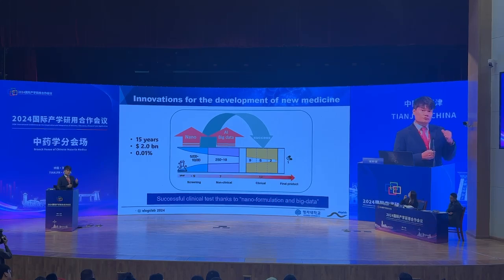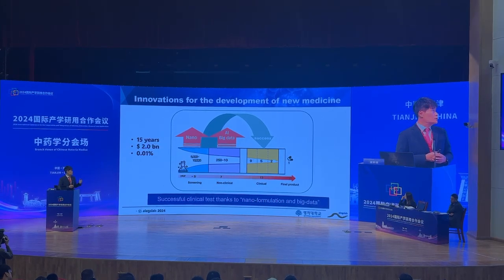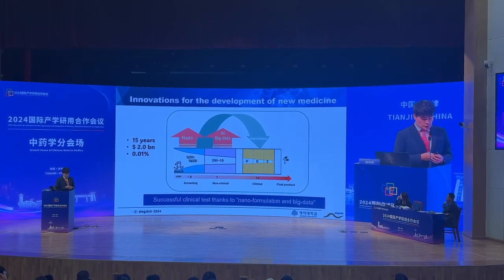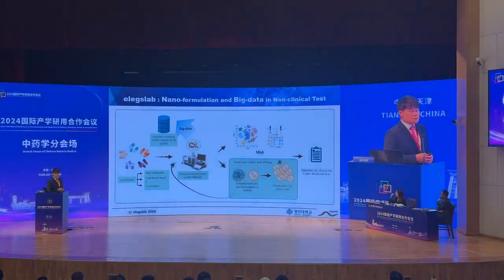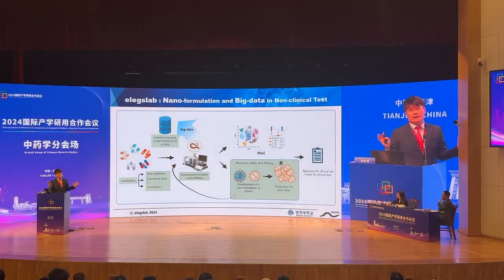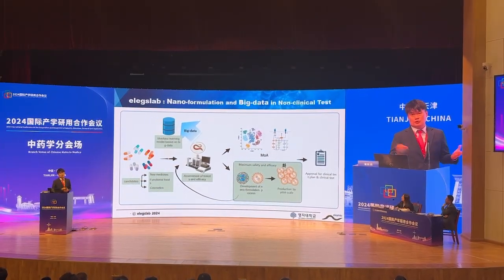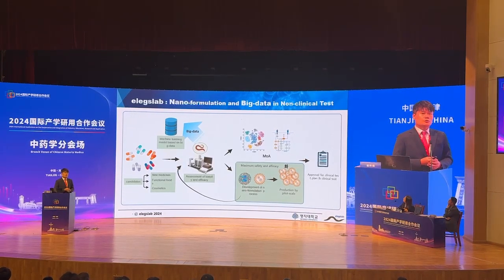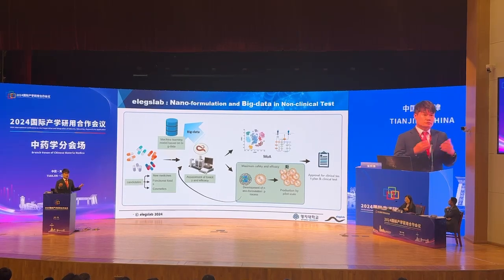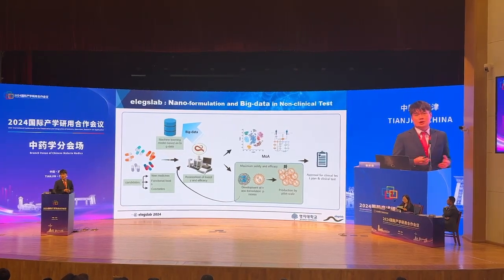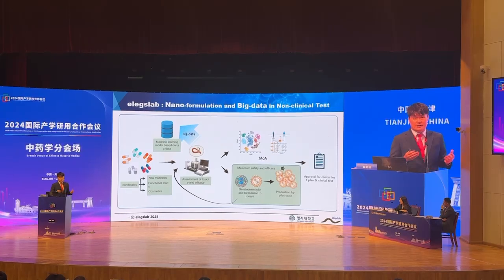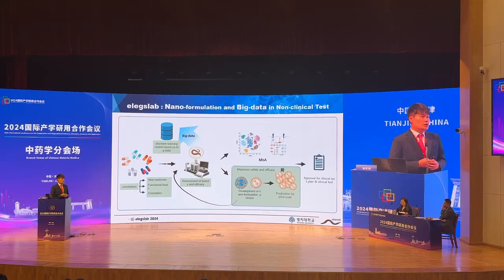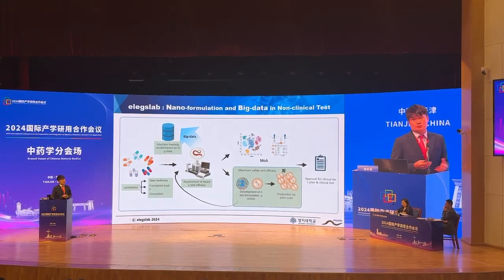I think there are solutions. The solution comes from the nano formulation and then AI big data. How can we make this? The first one, so you have many candidate molecules, because you are working on TCM, traditional Chinese medicine. So I was told that you have 10,000 or a million, the library, the molecules and the plant species. How can we develop or discover a novel drug from this bunch of the library?